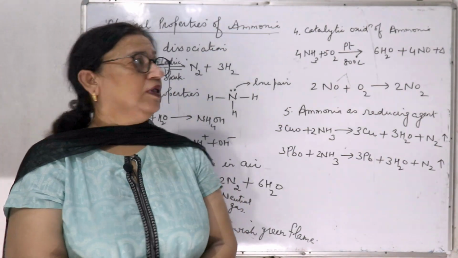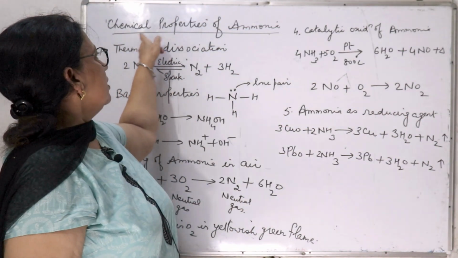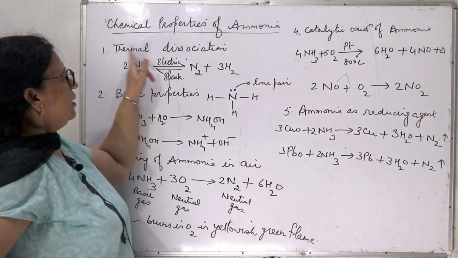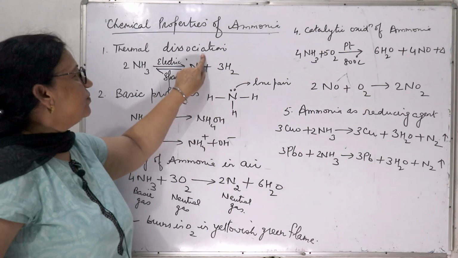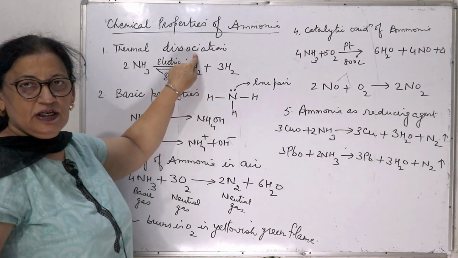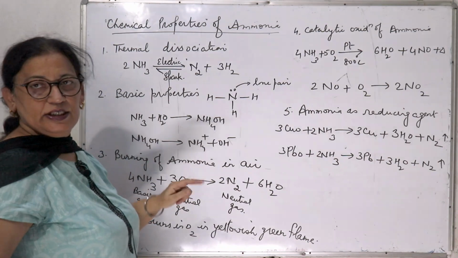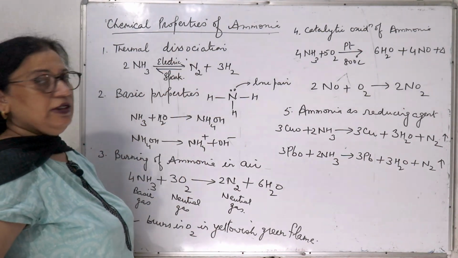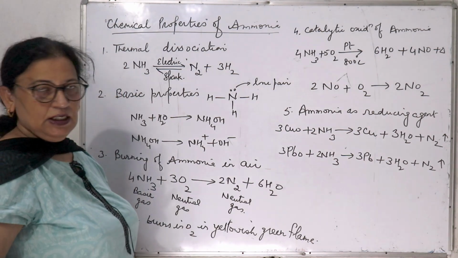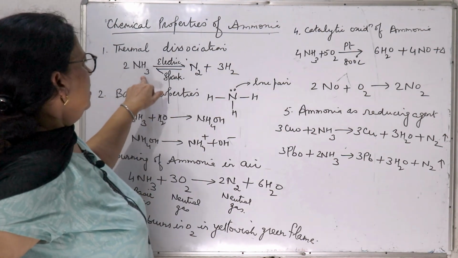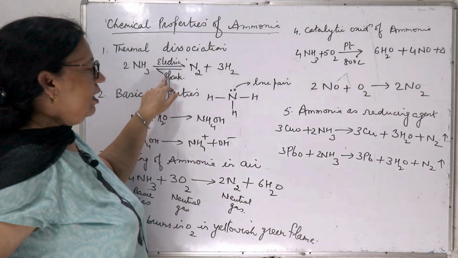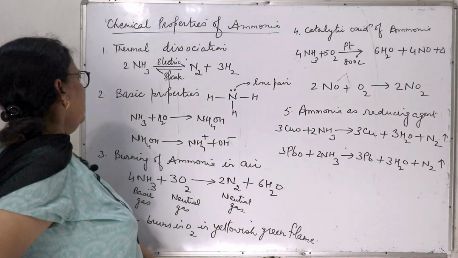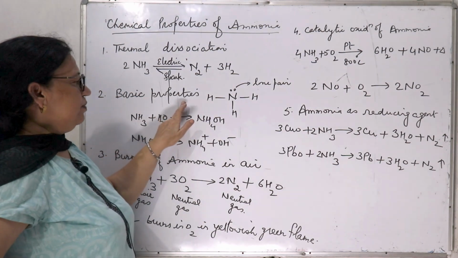Hello children, let us continue with the chemical properties of ammonia. First property, that is thermal dissociation. Dissociation, that is breaking up, but it is reversible. It is decomposition, but when the decomposition is reversible, that is called dissociation. Thermal means by heat. So when ammonia is given electric spark or high temperature, it will break up into nitrogen and hydrogen.